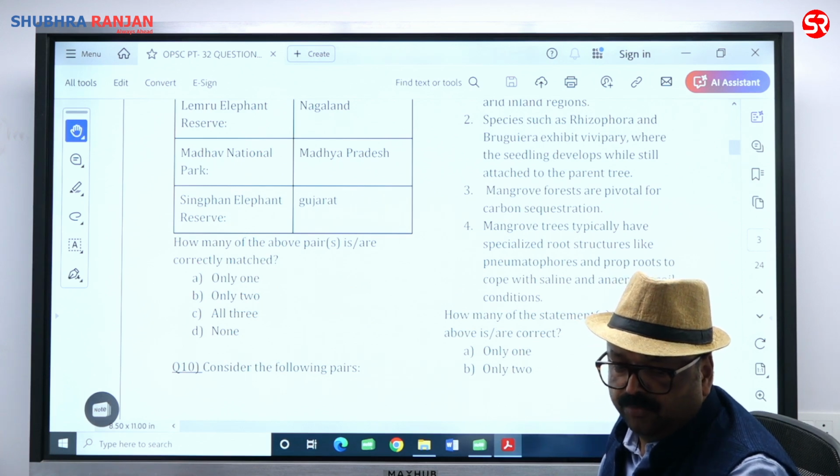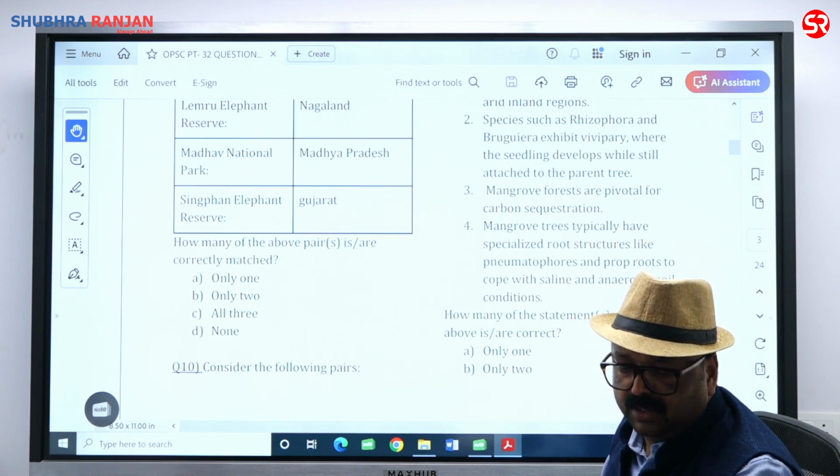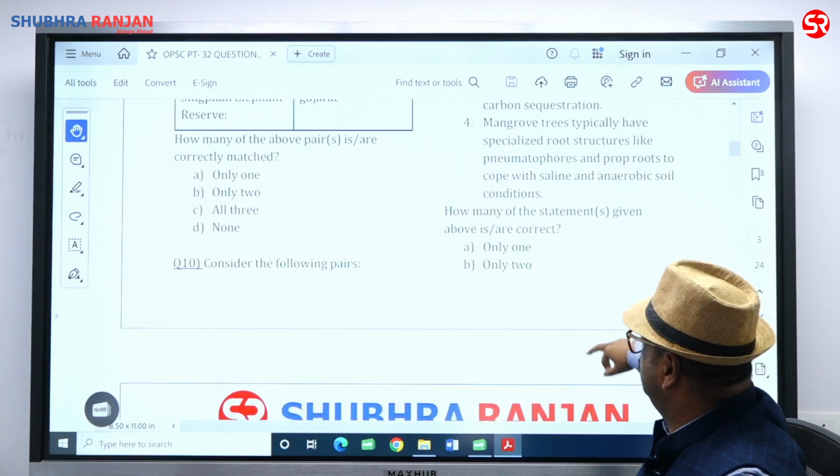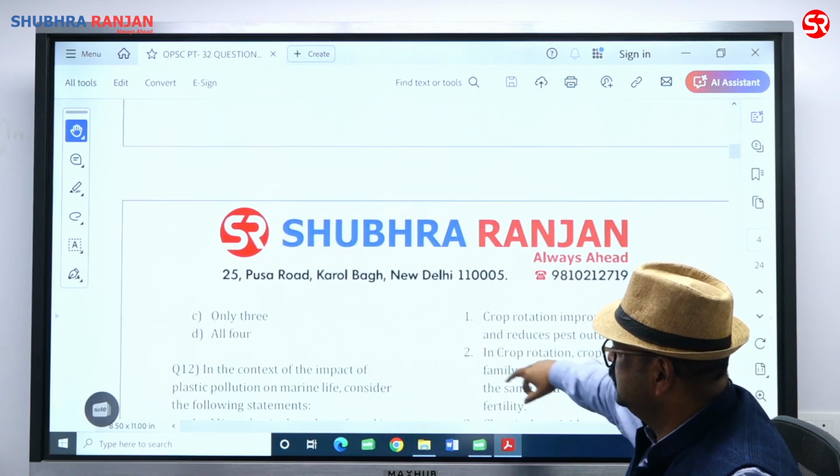So 2, 3 and 4 are correct. How many statements are correct? So only 3. So we have Charlie. 2, 3 and 4 are the only 3, that is Charlie.